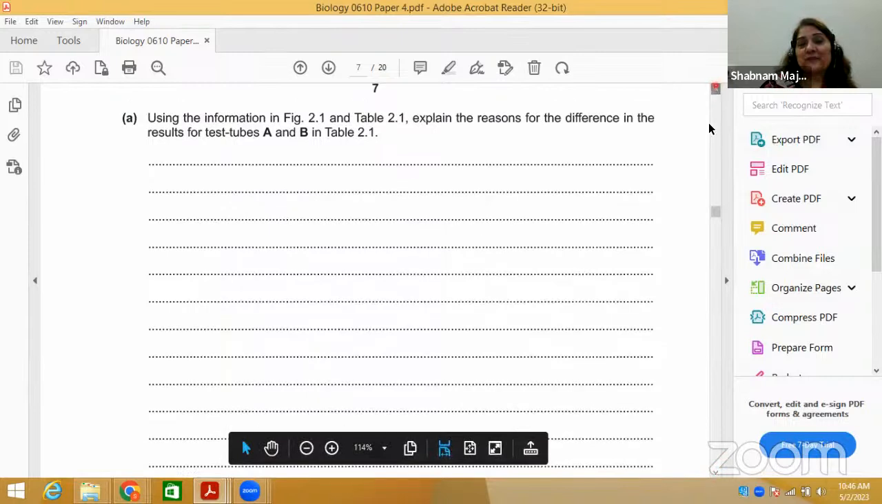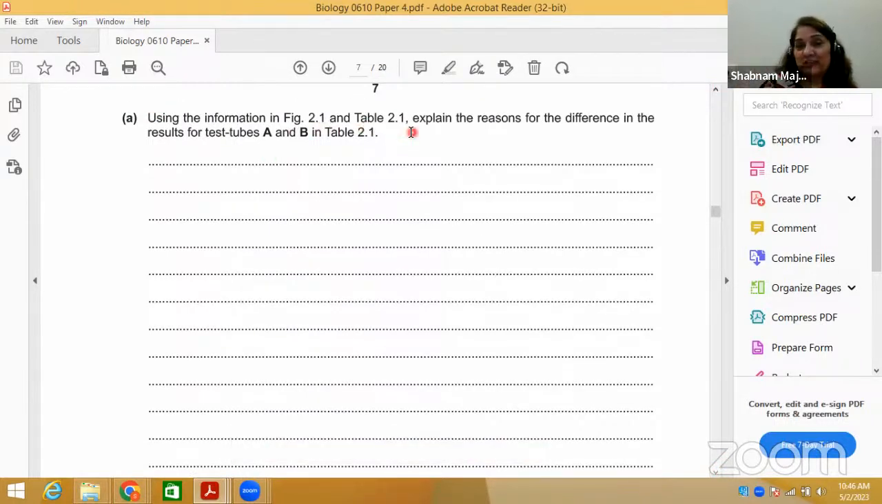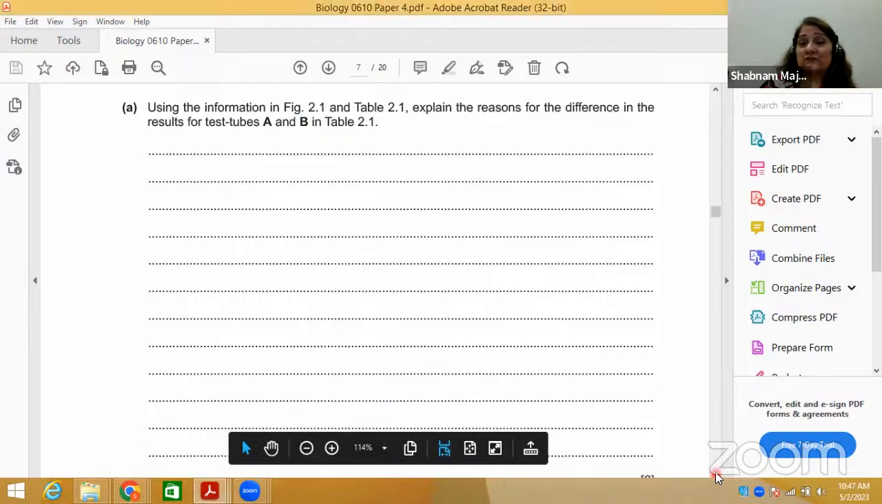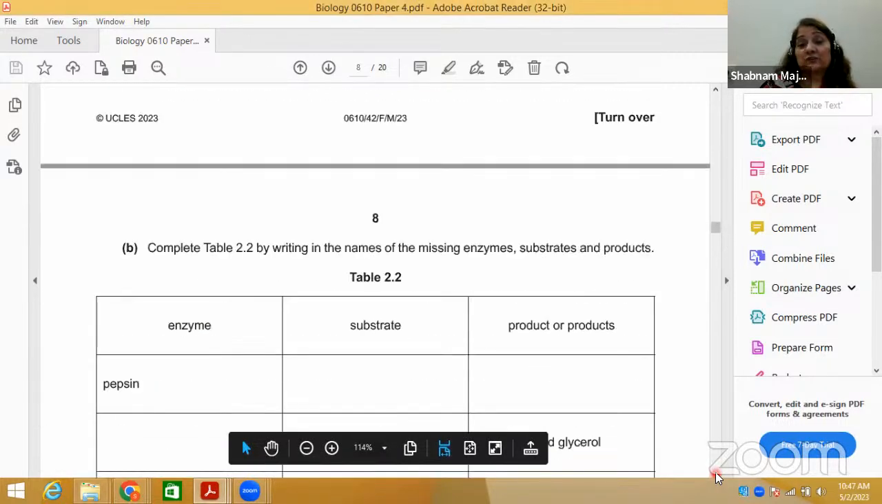What is the question? Using the information in figure 2.1 and table 2.1, you have to go back to the figure and table, and explain with reasons the difference in the results of test tube A and B. It is a 6 marks question, and you have to write much about it. Your expression should be good. You should have knowledge of the Benedict test, starch, and reducing sugar, so you can do well.